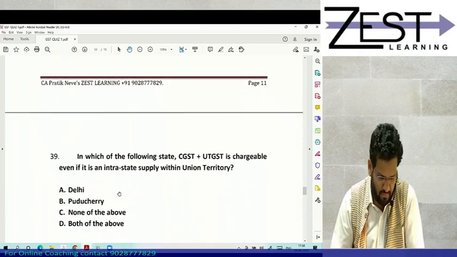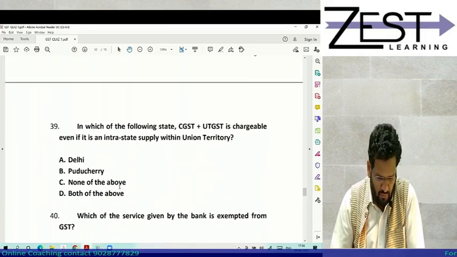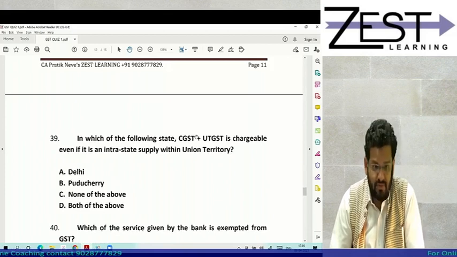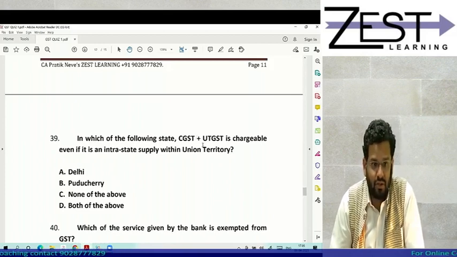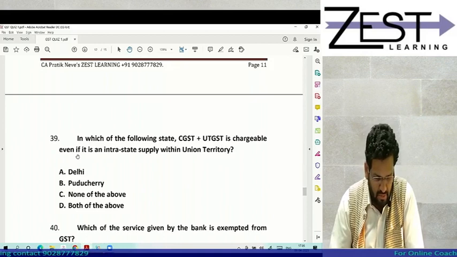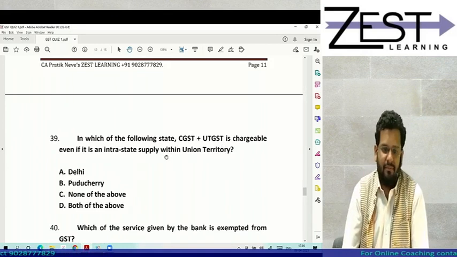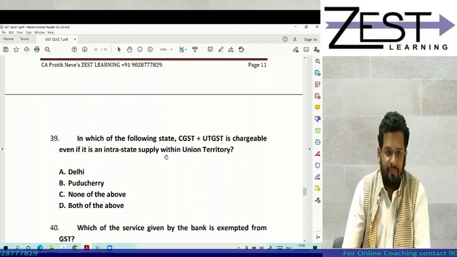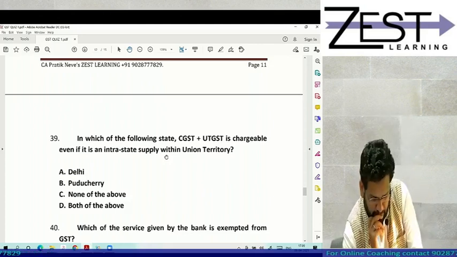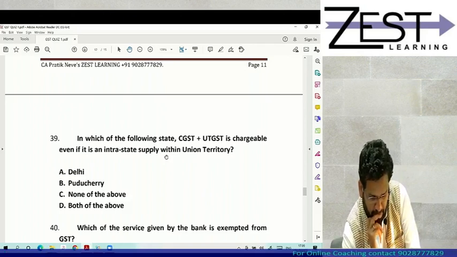39th question. In which of the following states is CGST plus UTGST chargeable even if it is an intrastate supply within a union territory?